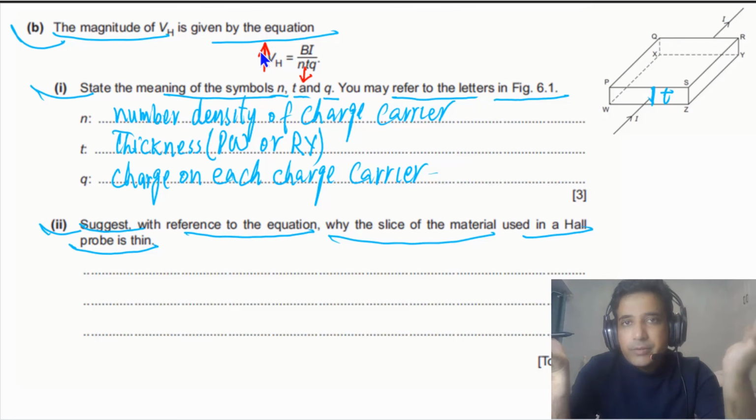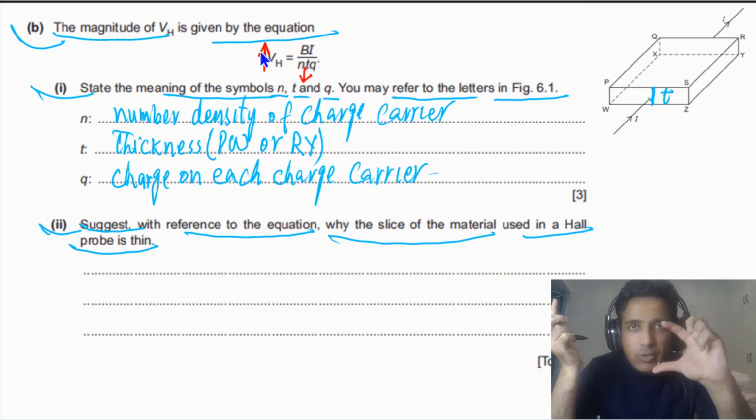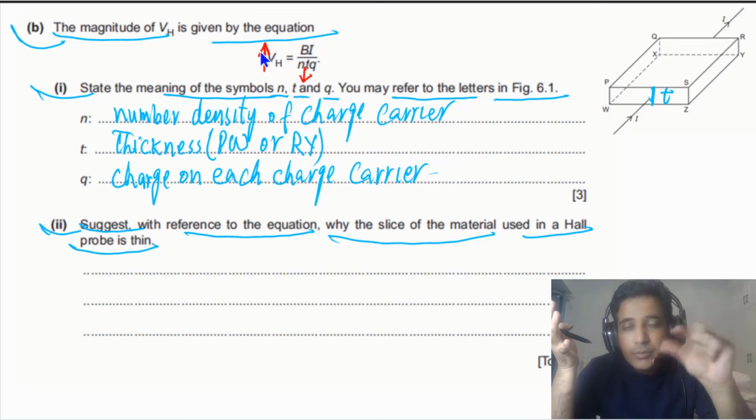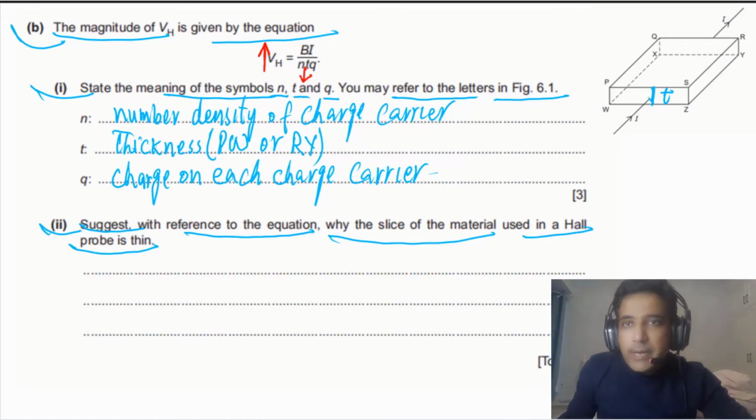So we will say in this case, if T is smaller, meaning the slice is thinner, the Hall voltage produced will be larger. So it will be easy to measure with higher accuracy and lower percentage uncertainty. With higher accuracy, simply you can say. So these points you have to mention. Let me show you the answer.